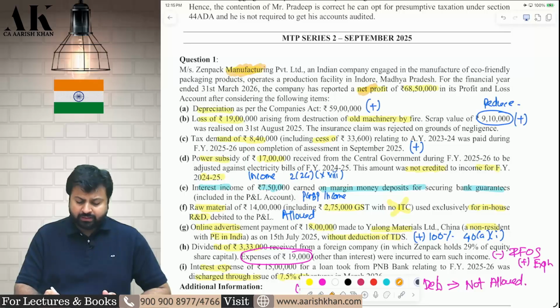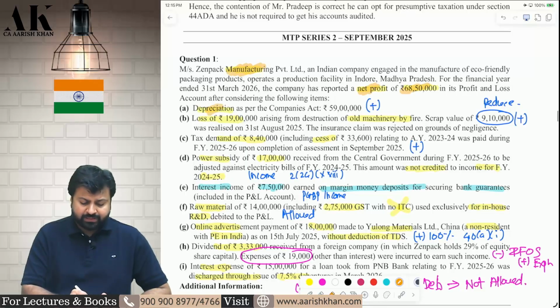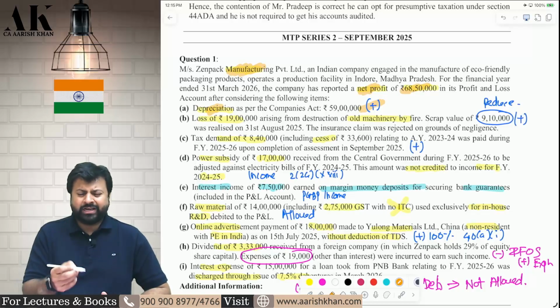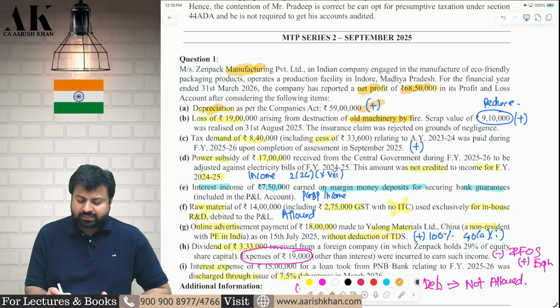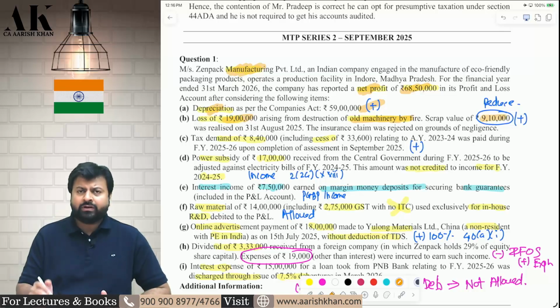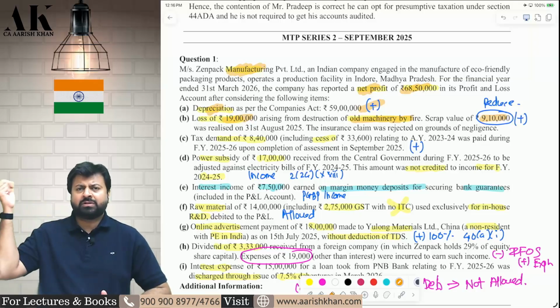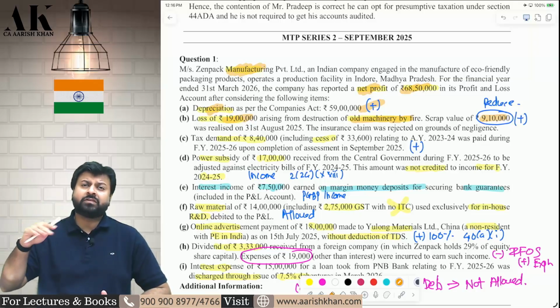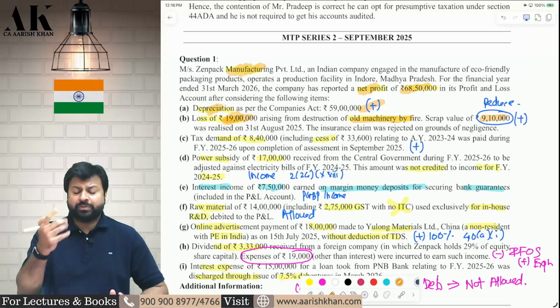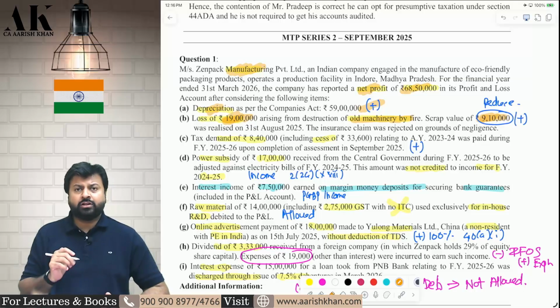Assessee is a manufacturing company. Net profit is 68,50,000. Depreciation as per the Companies Act is 59 lakhs, that you will add back. Then routine adjustment: there is some old machinery which has caught fire, so it is destroyed. So there is a loss of 19 lakhs. This 19 lakh loss is a capital loss, so add back this loss, and this scrap value will be reduced from the WDV of the block of asset. So add back to PGBP and reduce from the WDV of block of asset, but WDV of the block of asset is not given to us. So ultimate treatment is what? Very simple. 19 lakh rupees add back to PGBP and 9,10,000 rupees reduced from PGBP.